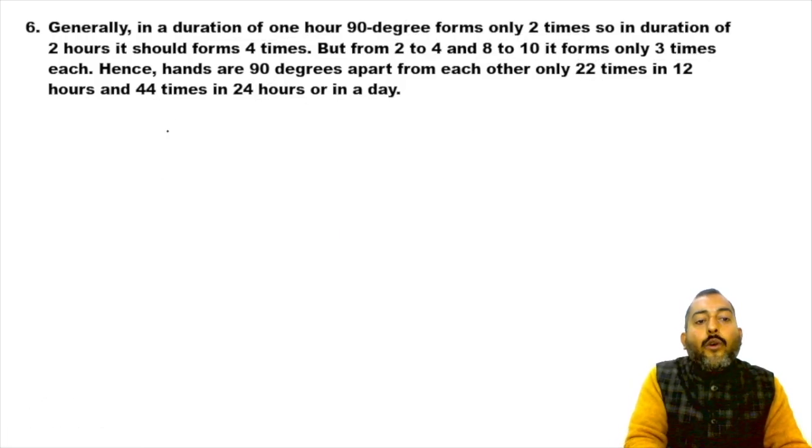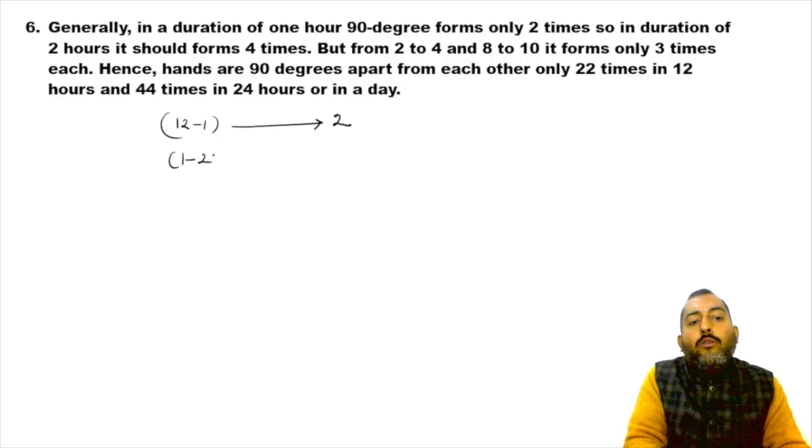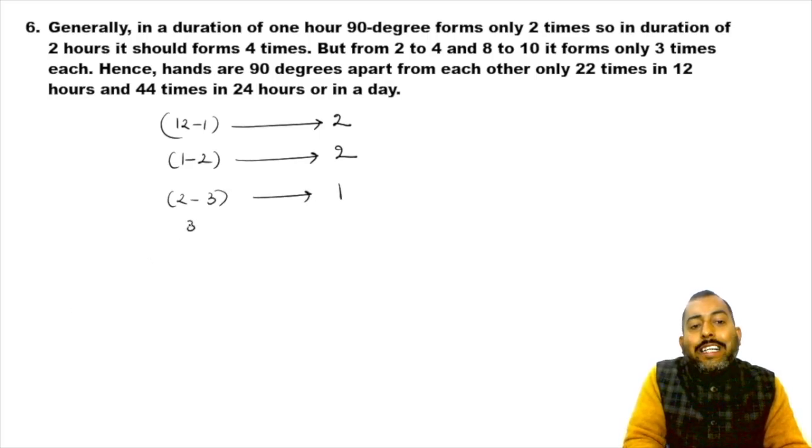So if you ask me, sir, 12 to 1, 90 degree will form how many times? I will say 2. From 1 to 2? I will say 2. But from 2 to 3? Only once. Next 90 degree will be at sharp 3. Next 90 degree will be between 3 and 4, only once.